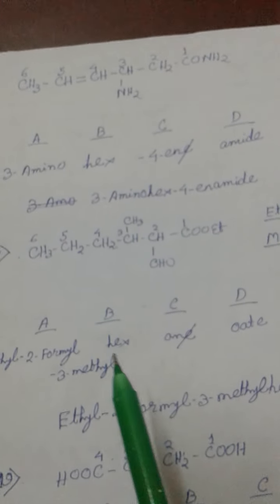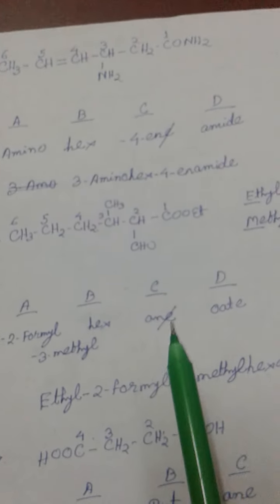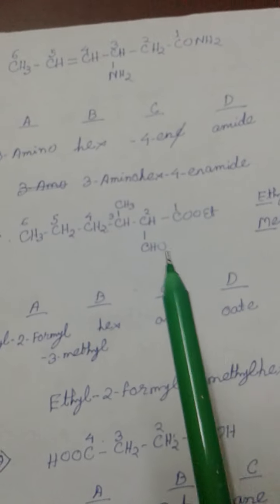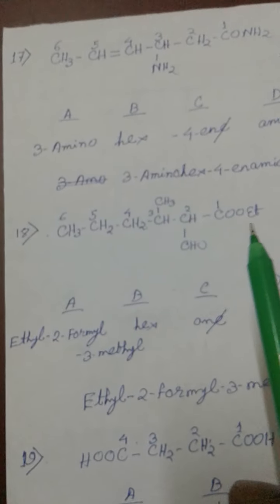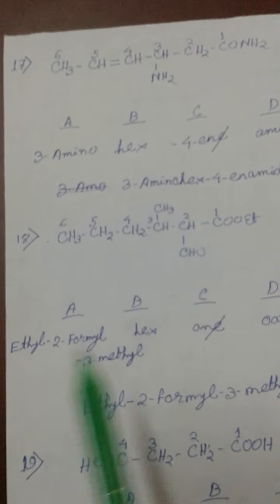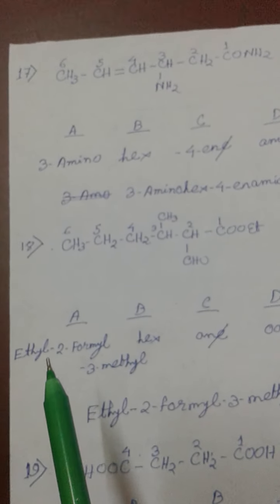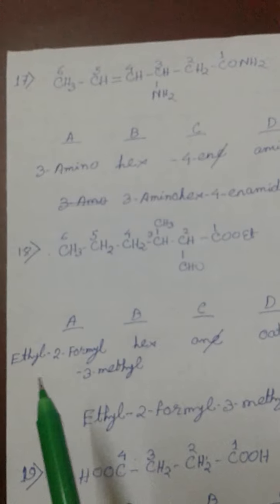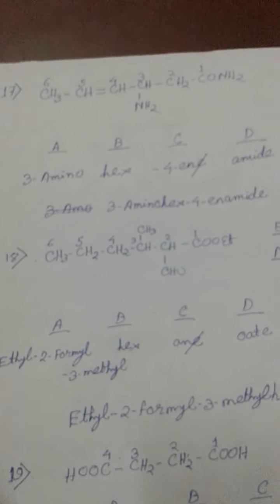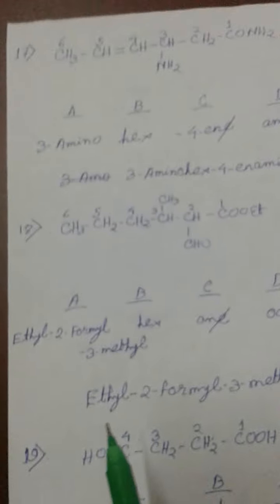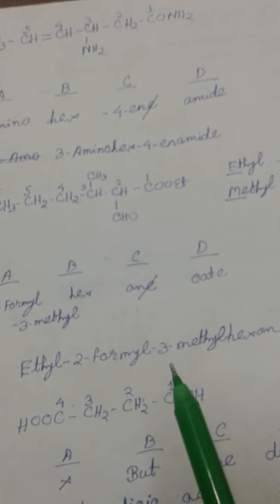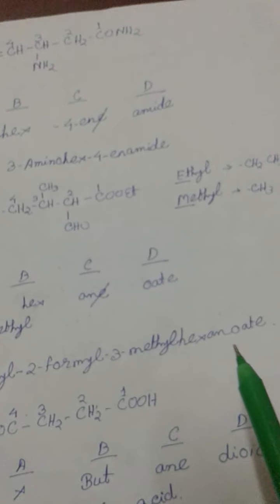Then 6 carbons are present, so hex, carbon-carbon single bond, so an, and for the ester we write oate as the functional group, and the alkyl group of the ester is ethyl, which I can write in front of all this fragment. So the full name is ethyl 2-formyl-3-methylhexanoate. This is the full name of the molecule.